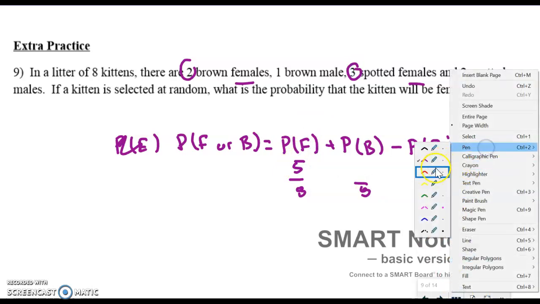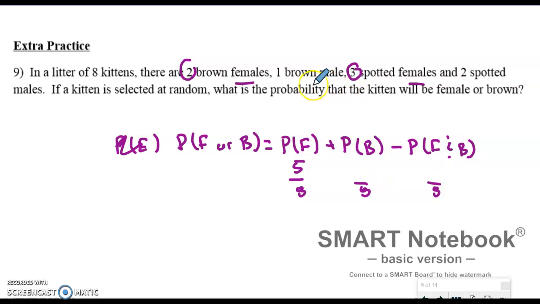We're looking at brown. All right, so we got some brown and brown here. All right, so I got 1 and I got 2, so I got 3 cats that are brown. Now, do I have any cats that I'm counting twice?